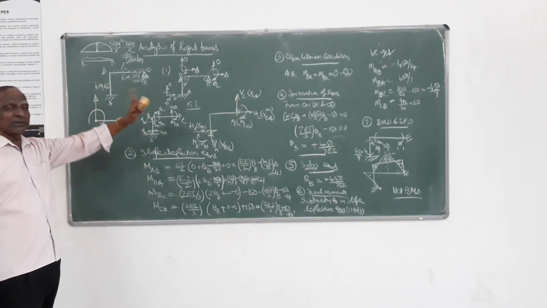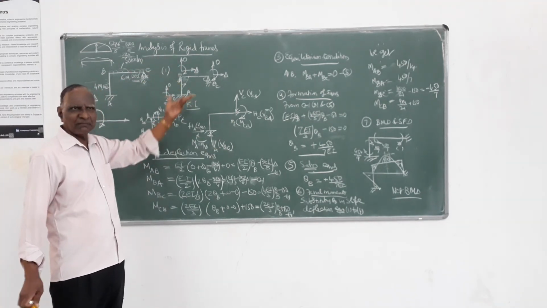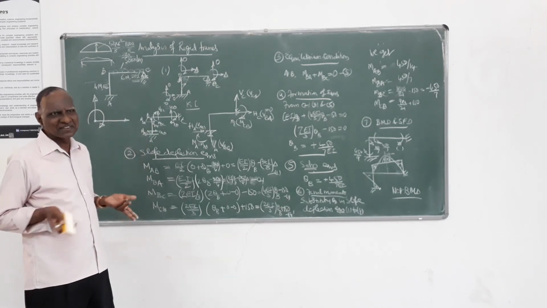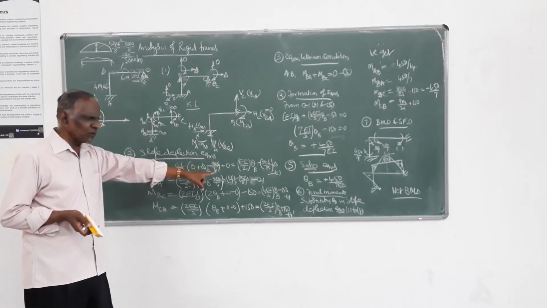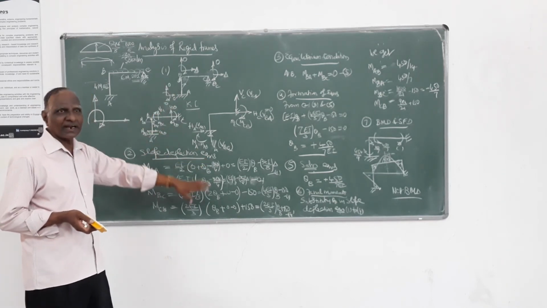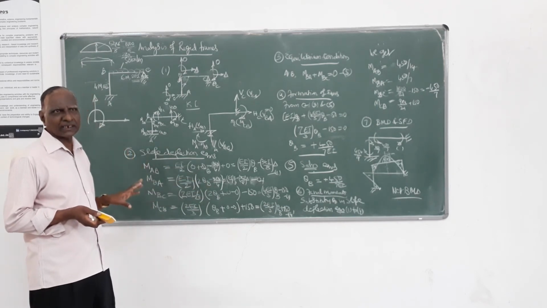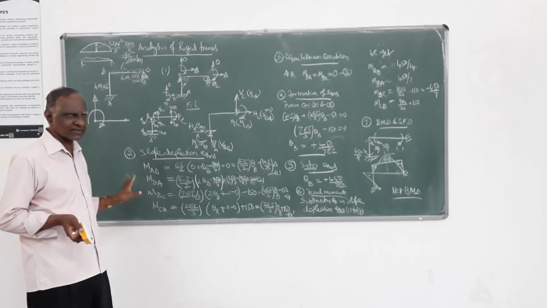Now coming to BC. BC has not undergone any sway, no change. This equation remains the same. See, in the same example, I am introducing what is the change which has taken place here and what are the changes we have to incorporate in our calculation. BC, CD, it doesn't change.